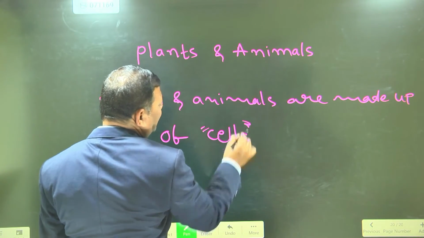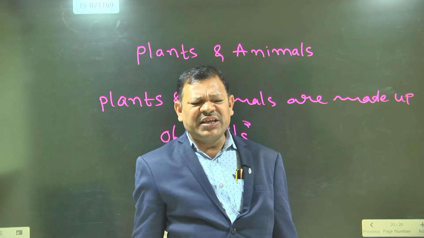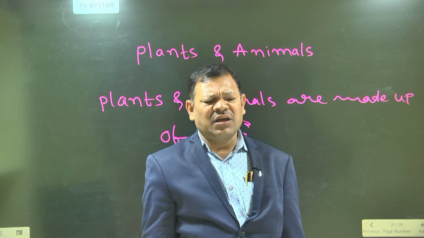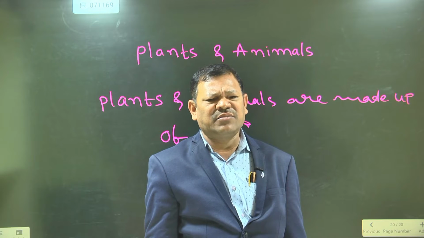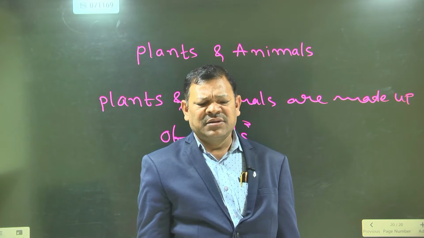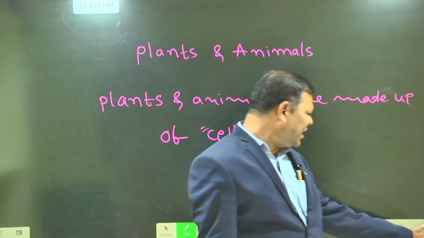So, very important: all living organisms like plants and animals are made up of cells. Cell is the basic unit of life.